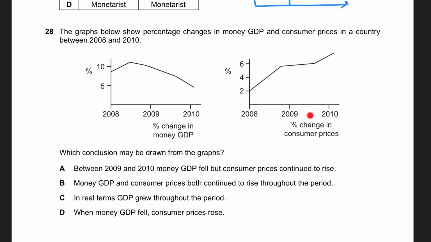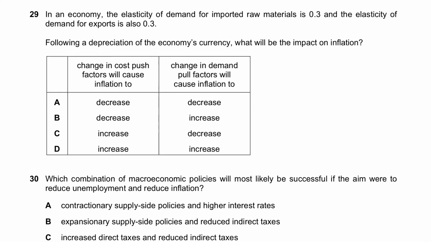Similarly, prices are also continuously rising at increasing rates. So the right answer in this case will be B, because money GDP and consumer prices both continue to rise. Remember, this is a very typical question: wherever the percentages are positive, and they could be increasing or decreasing, this means the variable is still increasing.